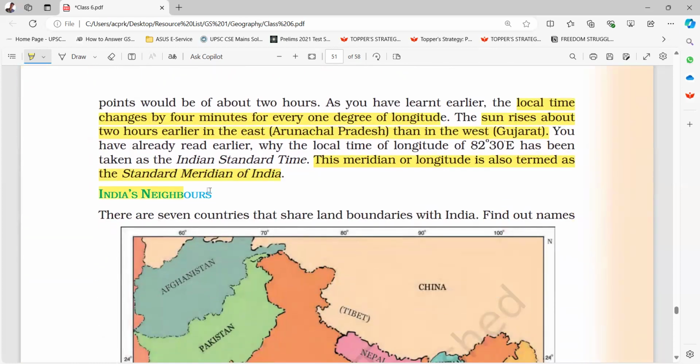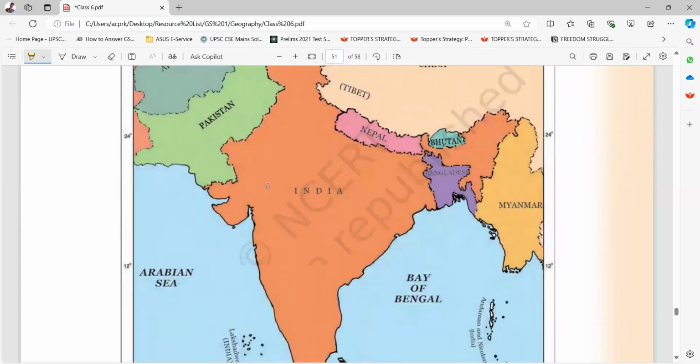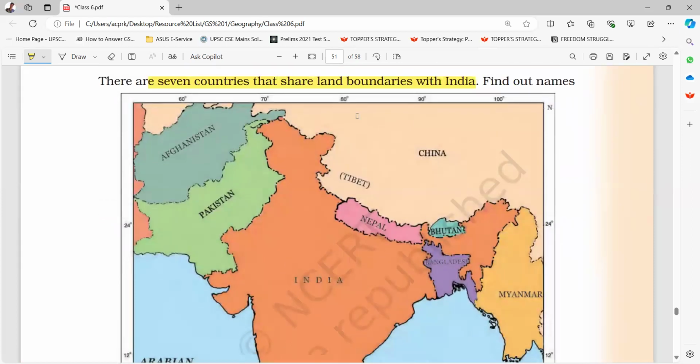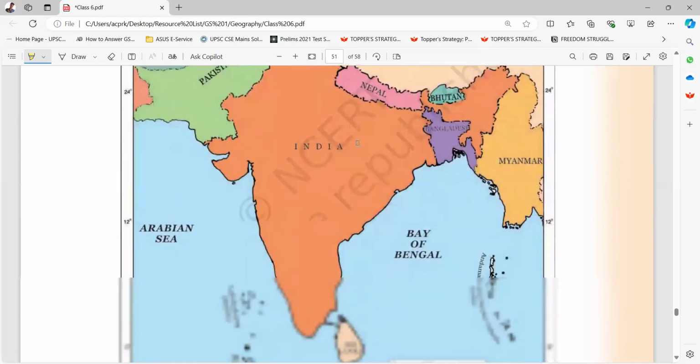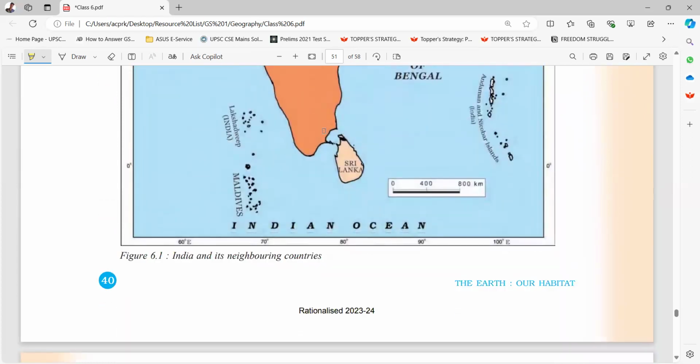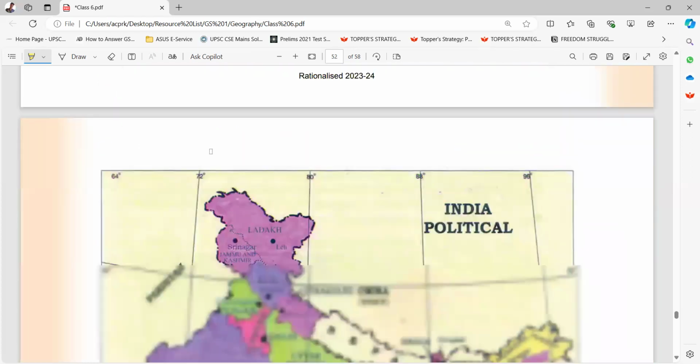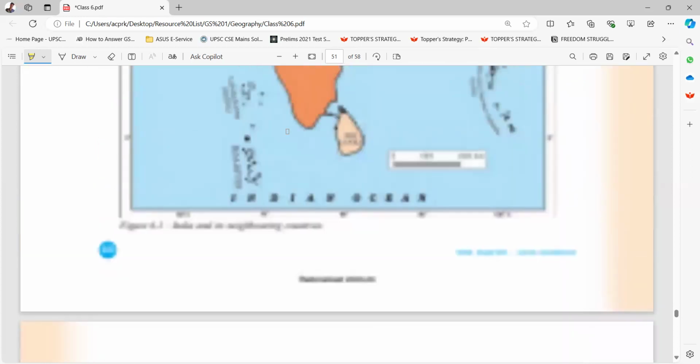India's neighbors. There are 7 countries that share land boundaries with India. Find out the names. They are Pakistan, Afghanistan, Nepal, Bhutan, Bangladesh, Myanmar, China, Tibet. India and its neighboring countries. Sri Lanka.